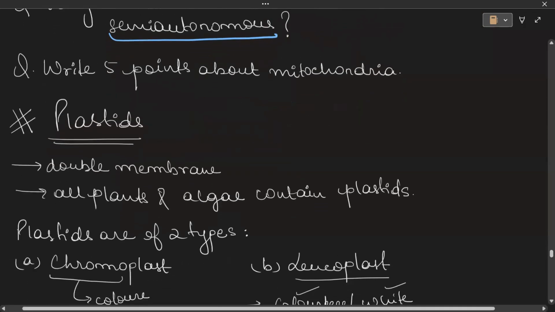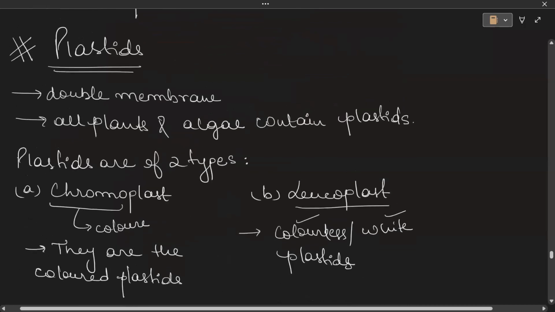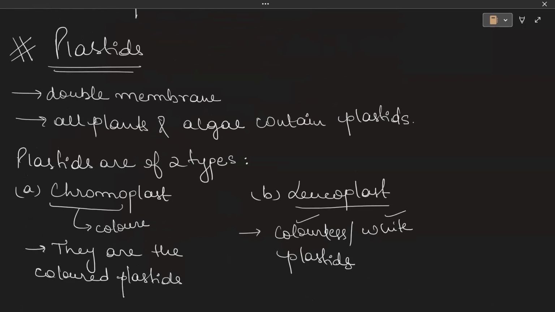Alright, now moving forward, let us talk about the plastids. Now, the plastids are double membrane yet again. All the plants and algae contain plastids.